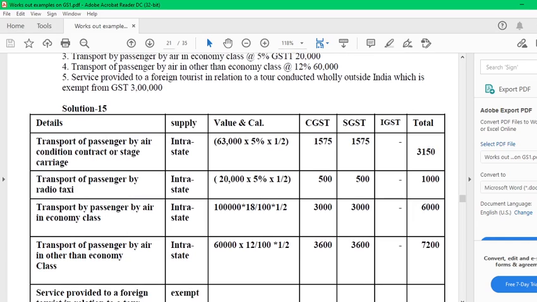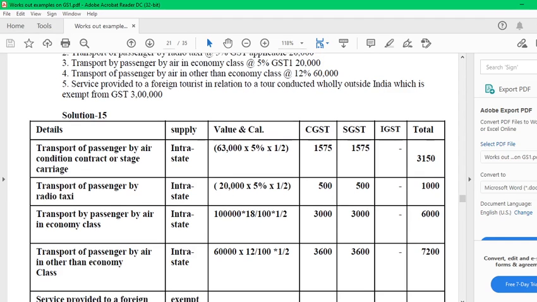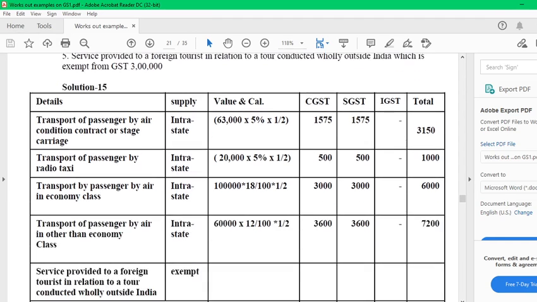Let's begin one by one. Transport of passenger by air-conditioned carriage intrastate, 63,000 into 5 by 100, comes to 1 by 2 means 5,000. Now it is not 1,20,000, it is 20,000. Transport of passenger by radio taxi intrastate, 20,000 into 5%, 1 by 2. Transport of passenger by air comes to 1 lakh, 18% divided by 2. Transport of passenger by air other than economy class, 12%, 60,000, then 3,600, 3,600.